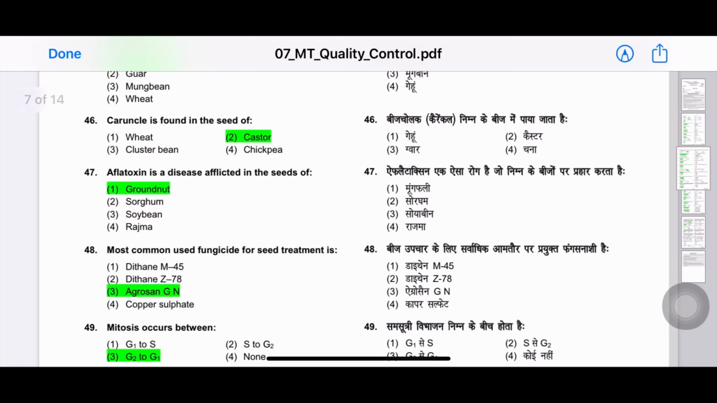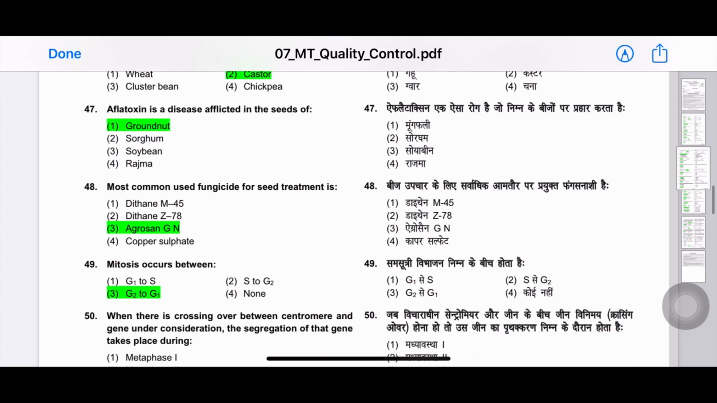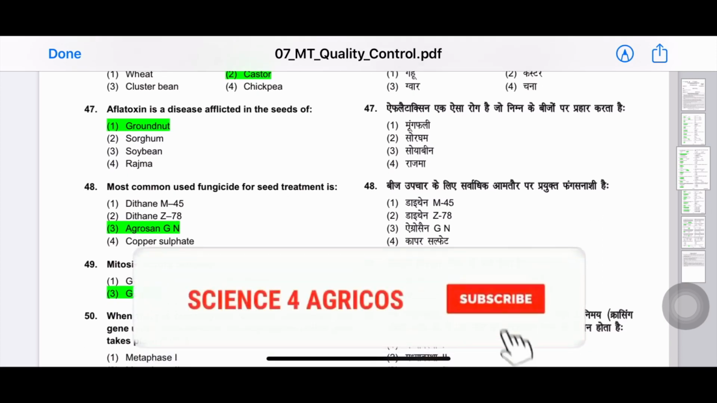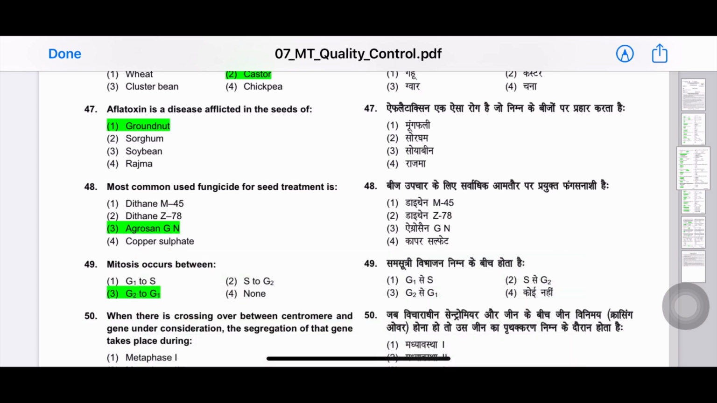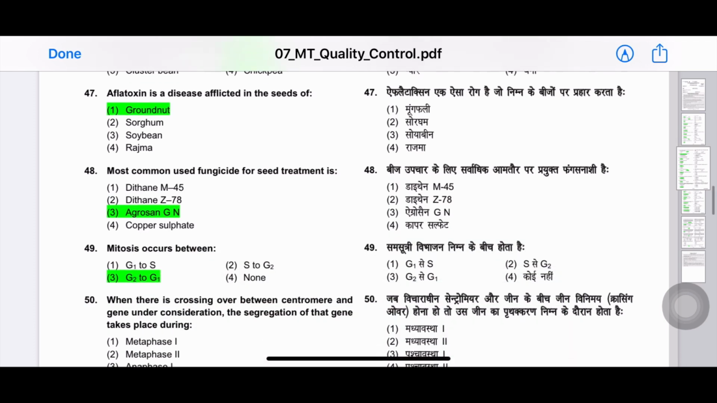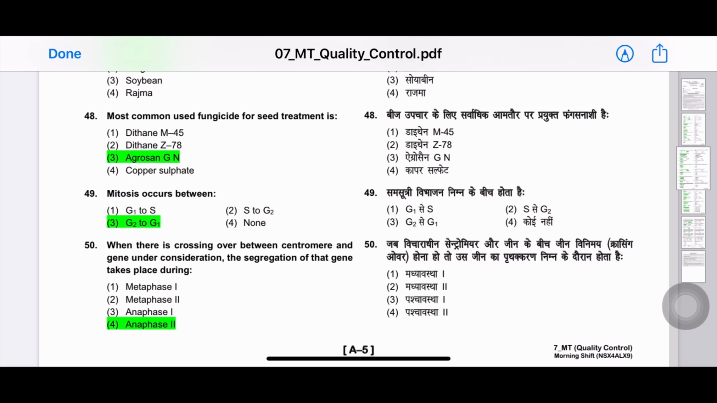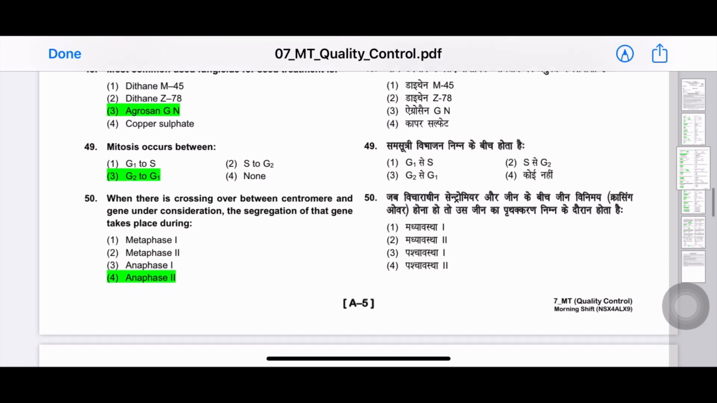46th question. Caruncle is found in the seed of? The answer is castor. Next question. Aflatoxin is a disease afflicted in the seeds of? The answer is groundnut. Next question. Most common used fungicide for seed treatment is Agrosan GN.